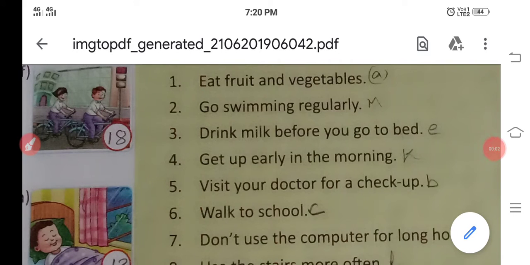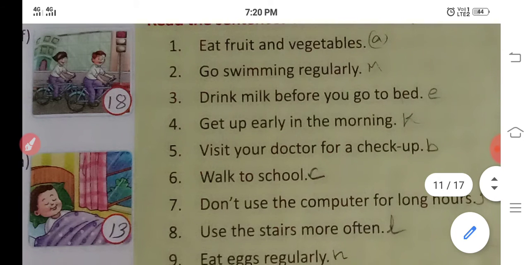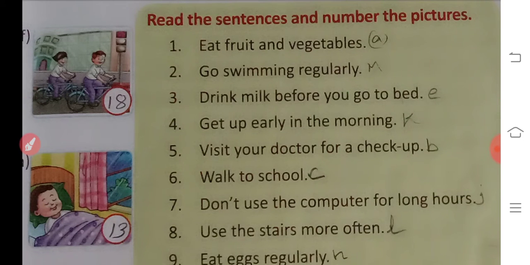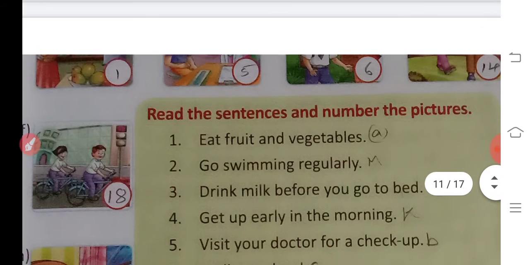Now, page number 9, learners drill. There is "go swimming regularly." The picture is given, M. "Drink milk before you go to bed." There is a given picture in the corner, E.